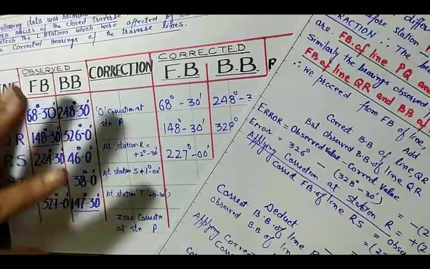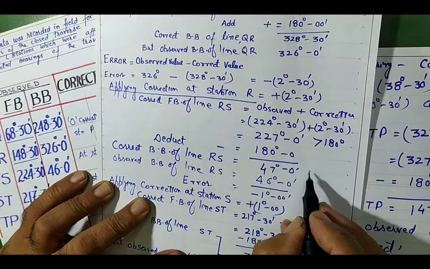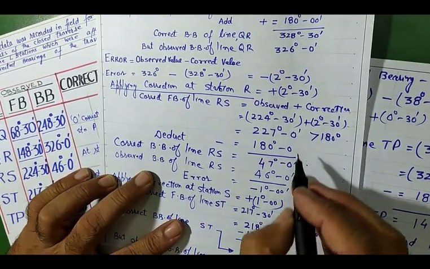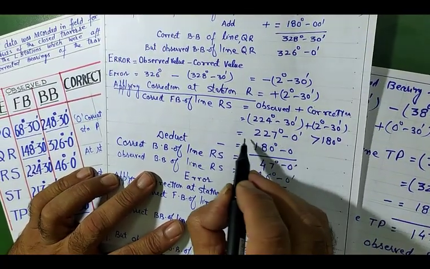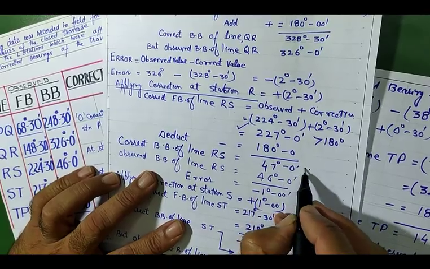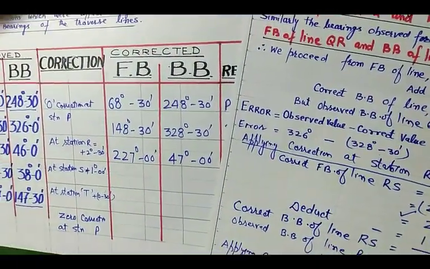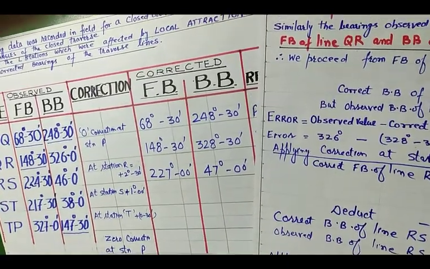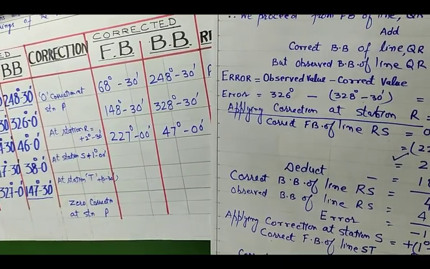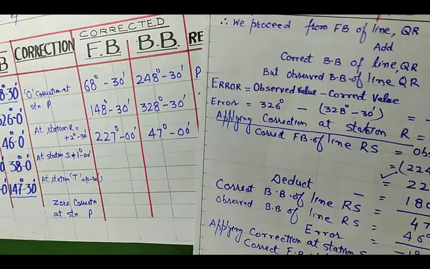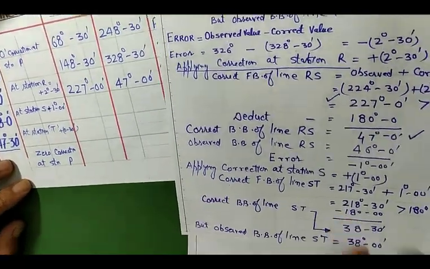You have a calculator over here. This is the corrected, and this you calculate as corrected. Then the correct forward bearing of line ST comes to be 218 degree 30 minute.